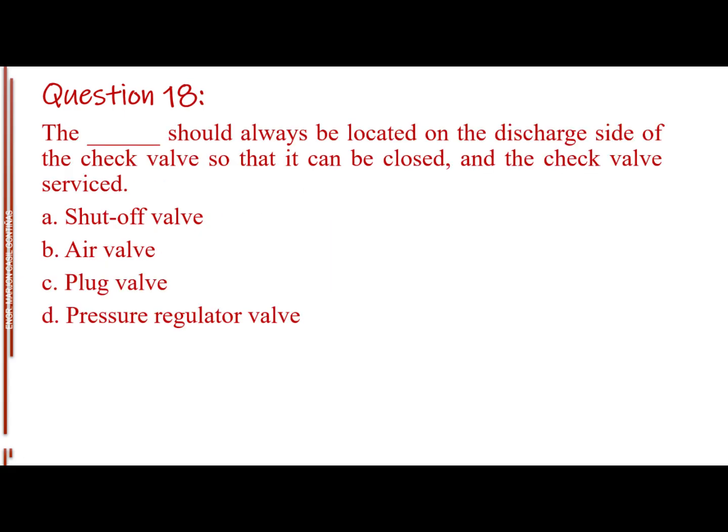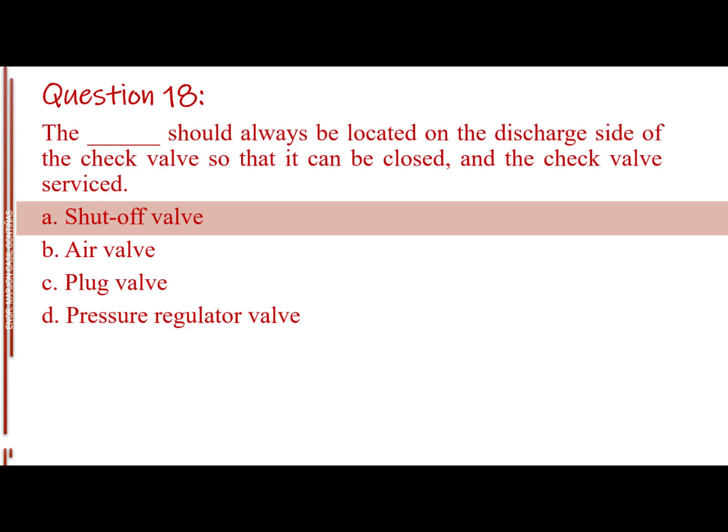Question number 18. The blank should always be located on the discharge side of the check valve so that it can be closed, and the check valve serviced. Letter A, shut-off valve. Letter B, air valve. Letter C, plug valve. Letter D, pressure regulator valve. The answer is letter A, shut-off valve.